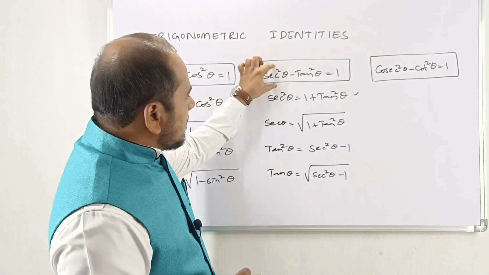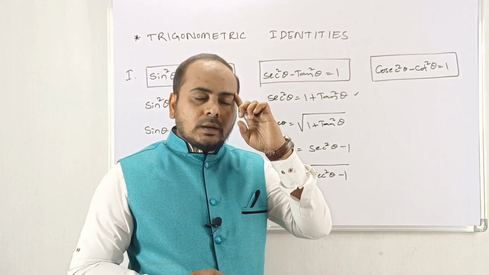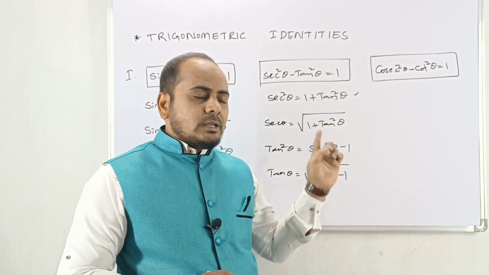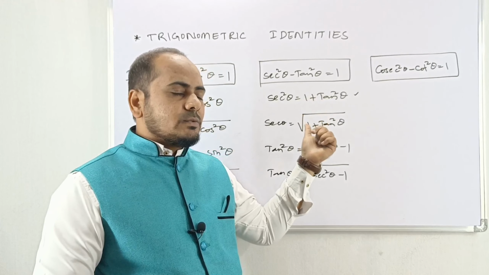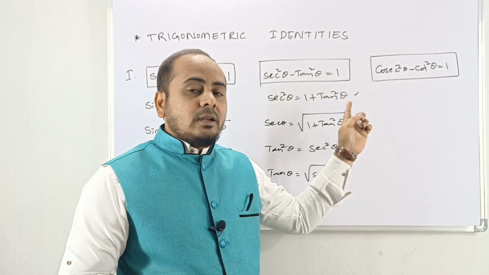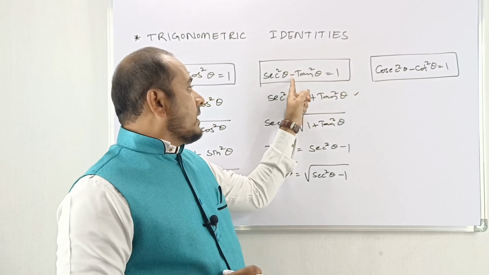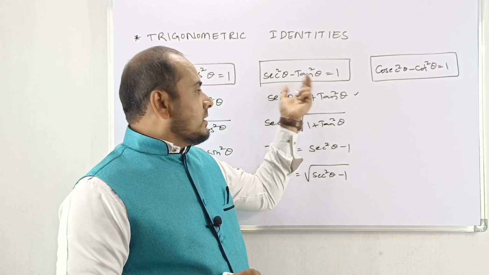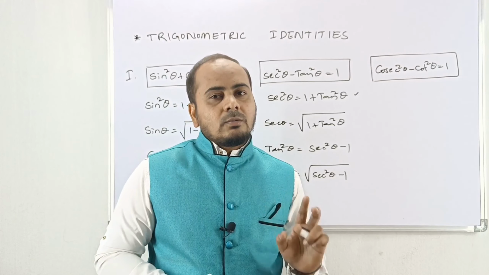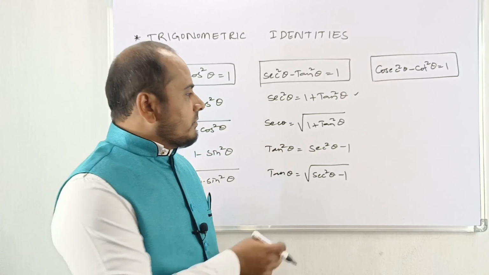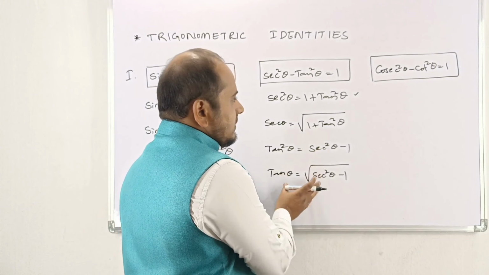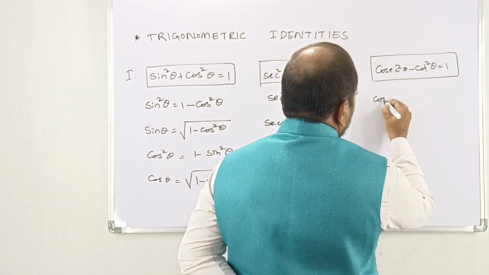So you just keep in your brain sec square theta minus tan square theta. Minus tan, you have to send that side. Then you will get sec square theta. Tan square theta I want. In that case tan square you send that side, it will become plus. That 1, you bring this side, it will become minus. Like that you have to recite, my dear. After getting the experience of reciting this, ultimately you can go for this one.